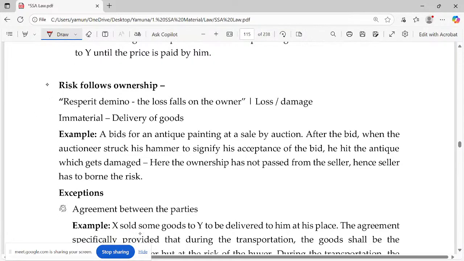Risk follows ownership, often repeated, especially for CMA Inter. We use the maxim res perit domino, which means the loss falls on the owner. If there is a problem, who is the owner?